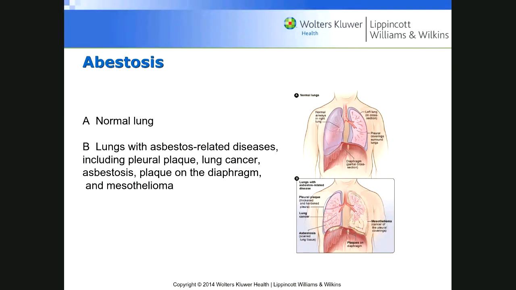The common cancer that arises from asbestosis is mesothelioma, okay, which means cancer of the pleural membrane. The pleural membrane is the membrane surrounding the lung. Okay.